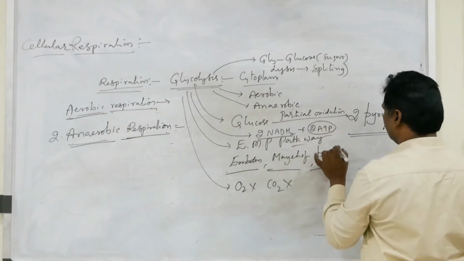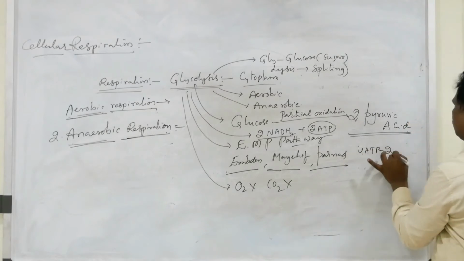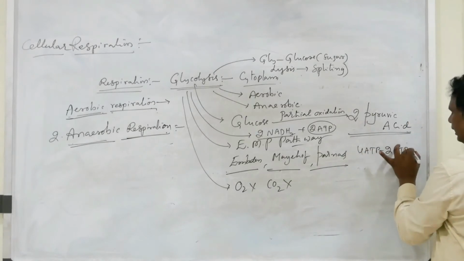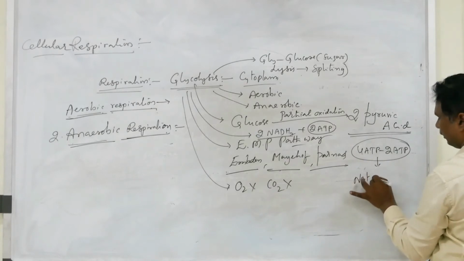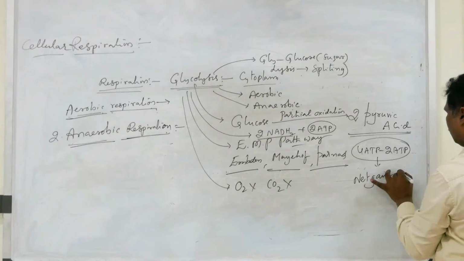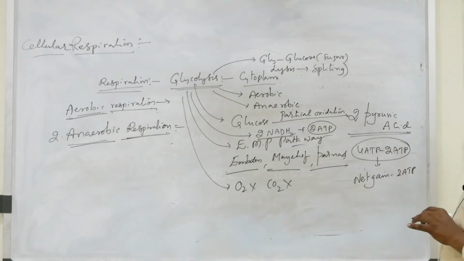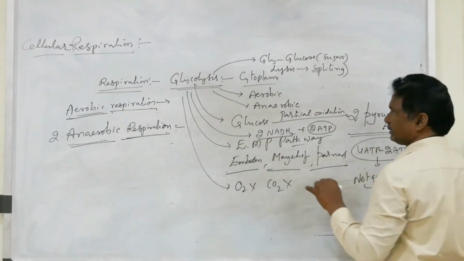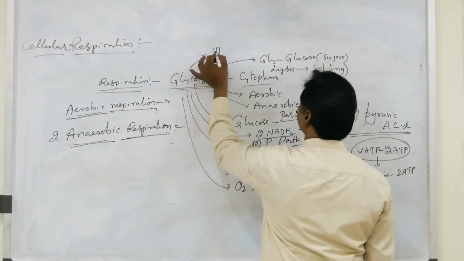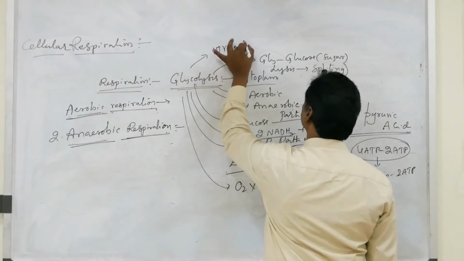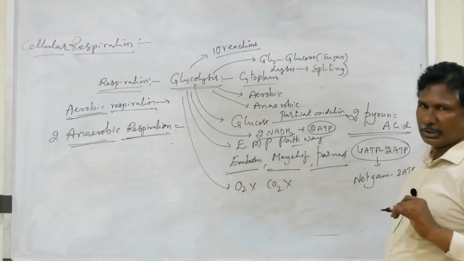Actually 4 ATP are formed, but 2 ATP are utilized in this process, so the net gain is only 2 ATP. It is completed with the help of 10 reactions.